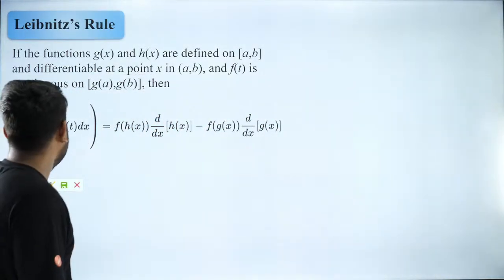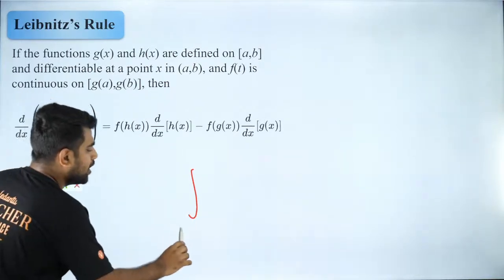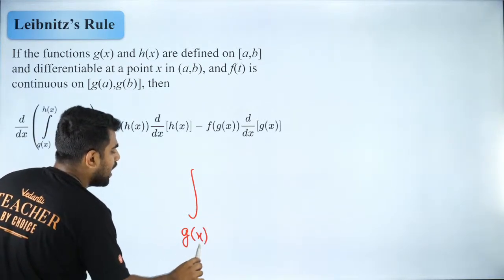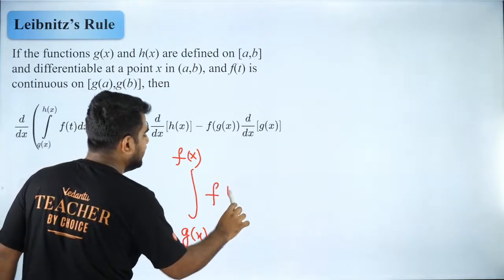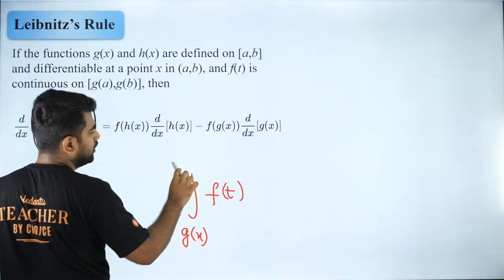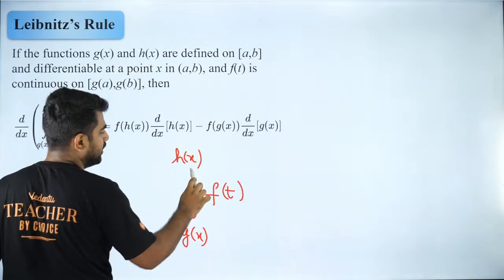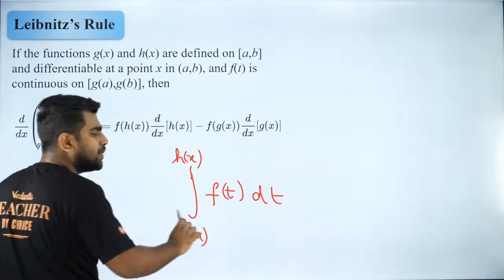So for example, I have an integral over here. I have the integral, what do I have? g of x to h of x, I'm sorry, and inside I have f of t dt. So the integral from g of x to h of x of f of t dt, this is my integral.